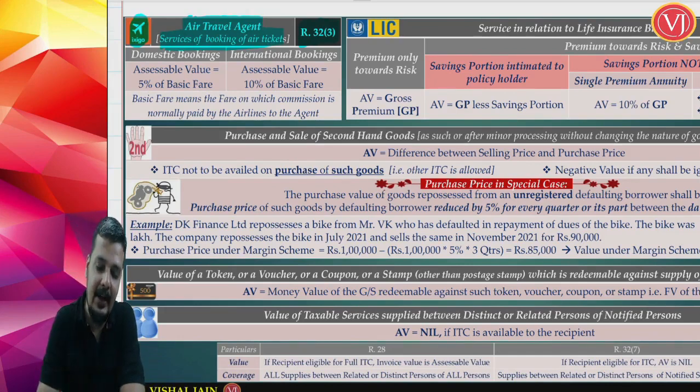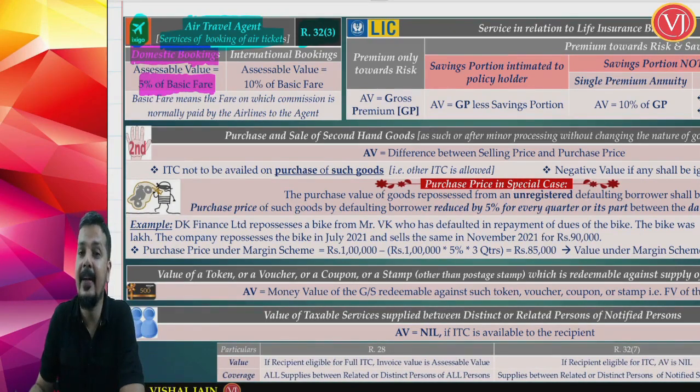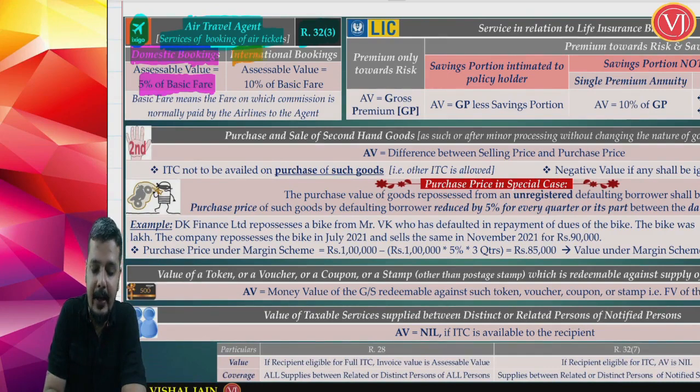Now, if the air travel agent is booking tickets within India for travel within India, domestic bookings, then the assessable value is 5% of the basic fare. 5% of the basic fare. Whereas if the air travel agent is booking the tickets for international travel, international bookings, then the assessable value is 10% of the basic fare.